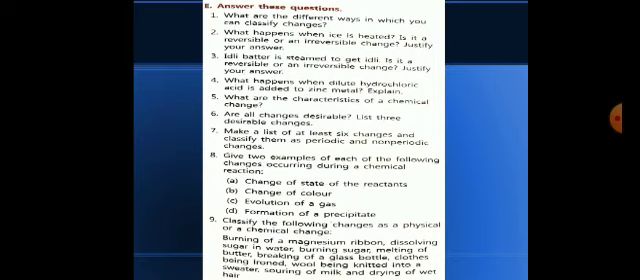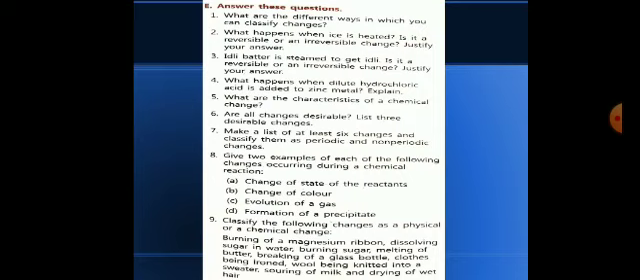The next question is, what happens when ice is heated? Is it a reversible or an irreversible change? Justify your answer. As you all know, when we heat an ice cube, it melts easily to form water. So it is a reversible change. Why? Because when this water is cooled again in a refrigerator, it changes back into the ice cube. So it is a reversible, temporary process.